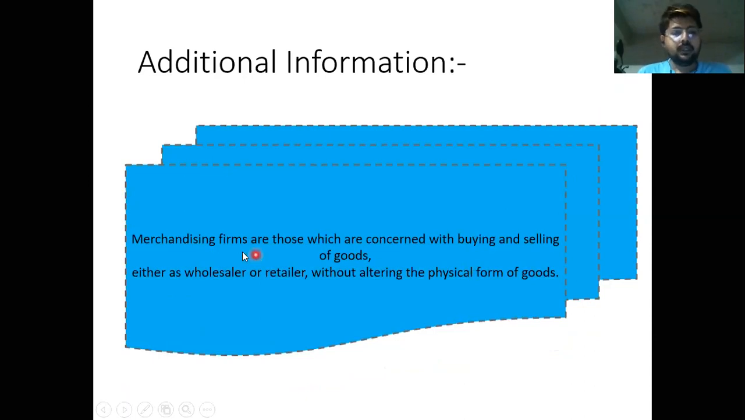additional information. Merchandising firms are those which are concerned with buying and selling goods, either as wholesaler or retailer, without altering the physical form of goods. These are the firms that directly sell the goods without changing the physical form of the goods. For example, factory outlets, where the manufacturer directly sells the goods to the customer. For example, Brand Factory. Whatever shape, size, and design is given to the jeans in the factory, that similar jeans is directly sold to the consumers in the market.